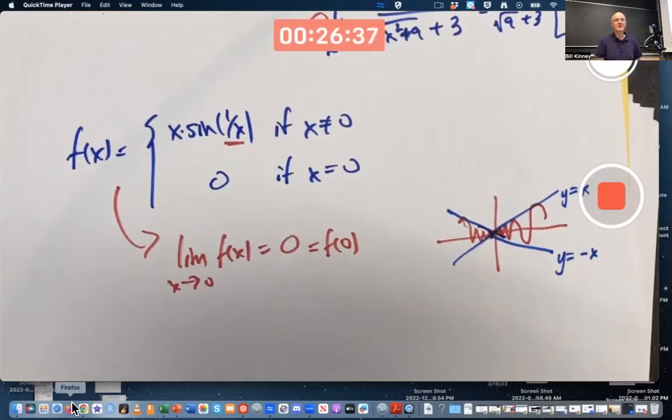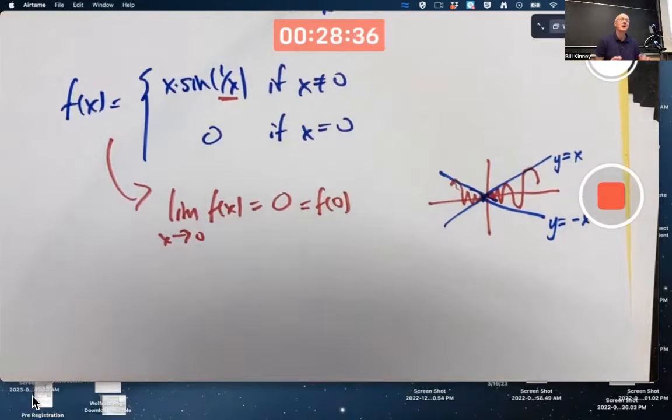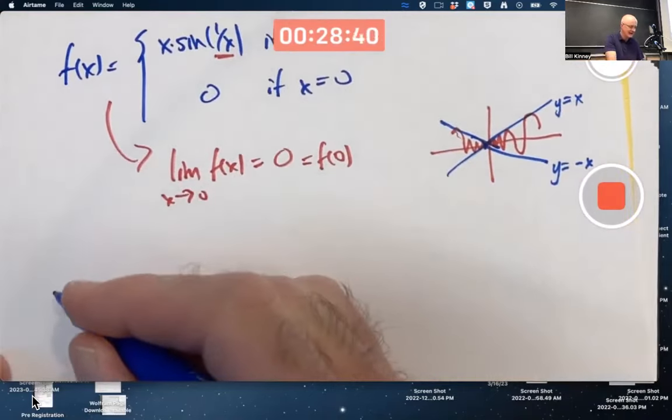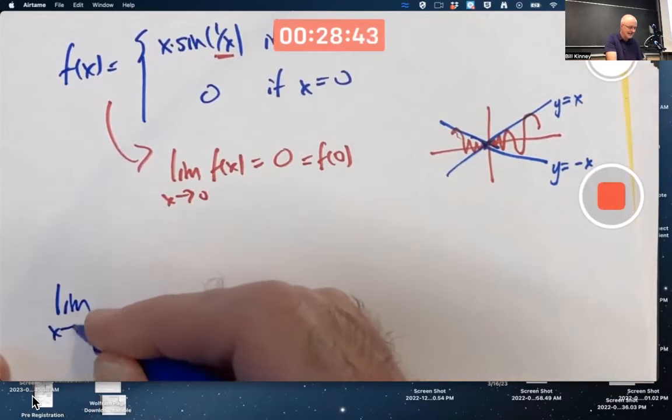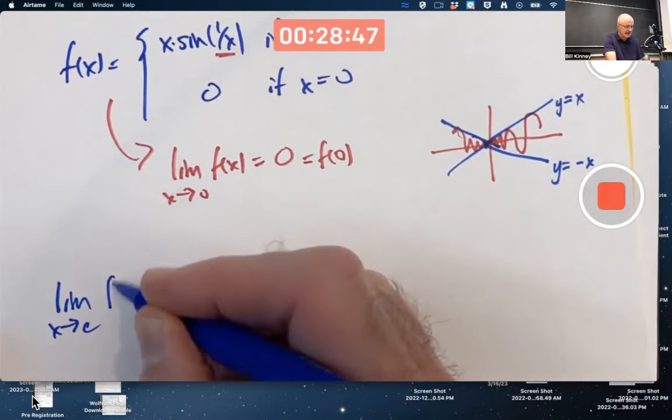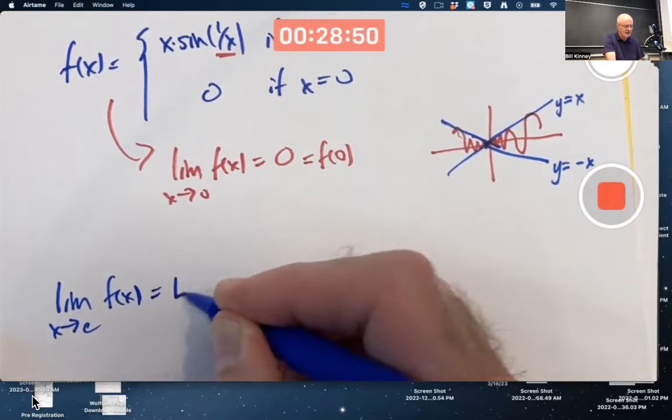Let me write down the official definition of a limit as x approaches some specific number. It's going to involve that epsilon Greek letter again and delta. It's going to be pretty hard to understand. We're going to try to understand it intuitively. So here's the official definition of a limit: as x approaches some specific number, call it c, of some function f of x equaling L.